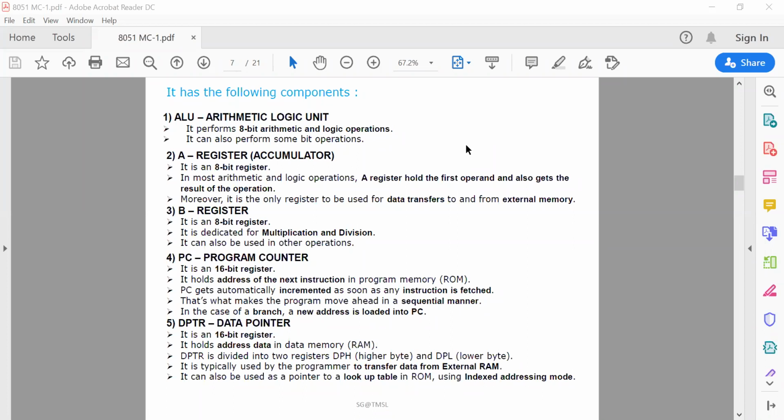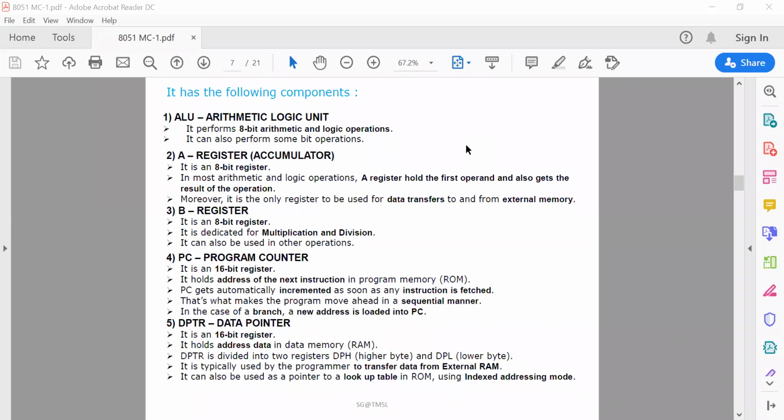The B register is used for multiplication and division purposes, because to get one data byte, you need to store it in the B register. Always, the higher byte of the multiplication result will be stored there. Suppose the result of an 8-bit multiplication is 16-bit.